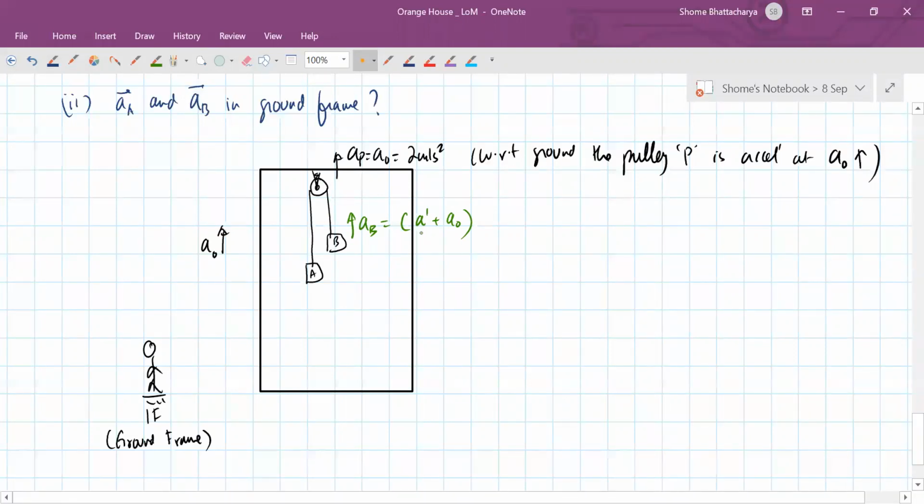So in the absolute frame it will become A prime plus A naught. So that is 6 plus 2, 8 meters per second square.